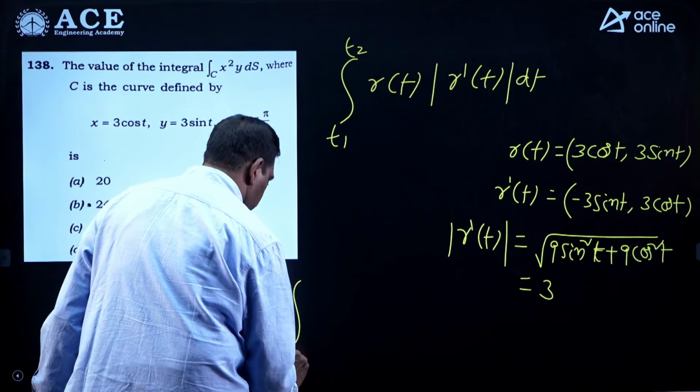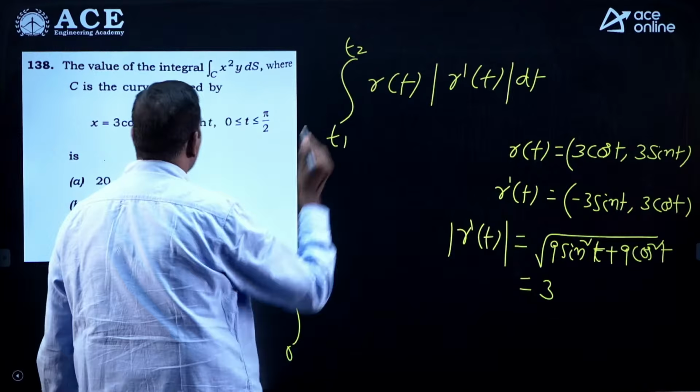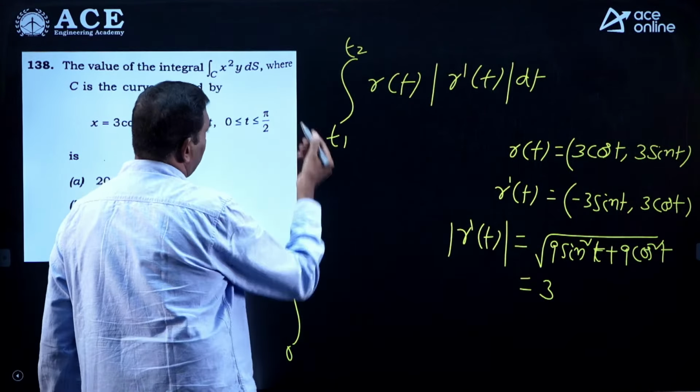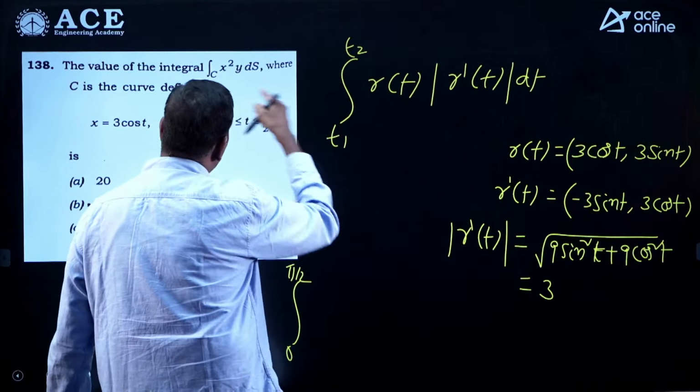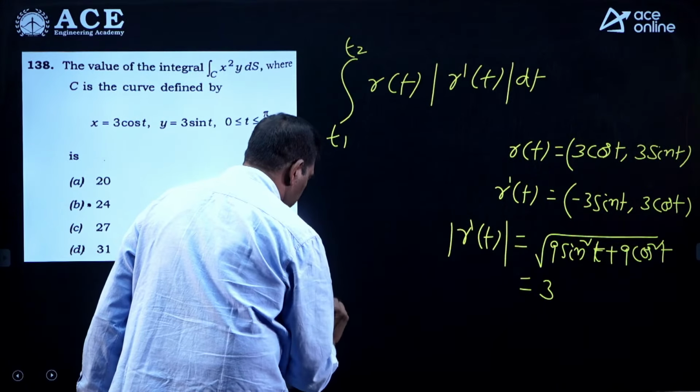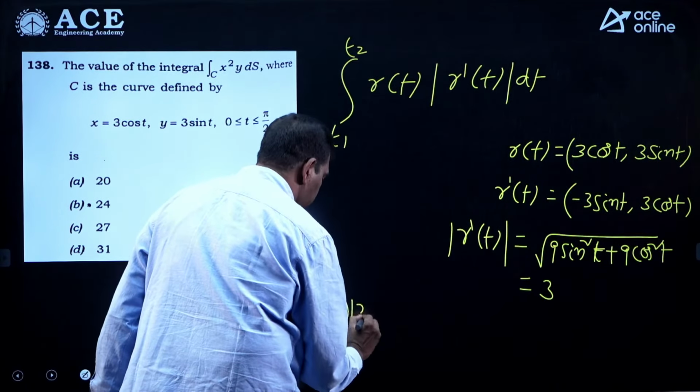In place of r of t we write x square y, and modulus of r dash of t gives 3 dt.